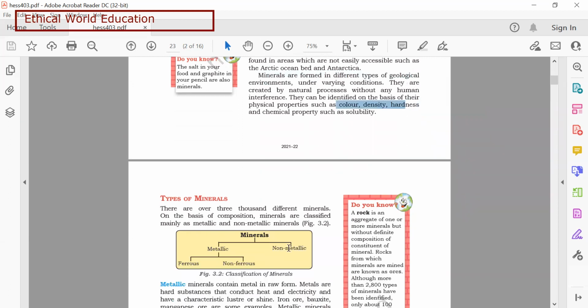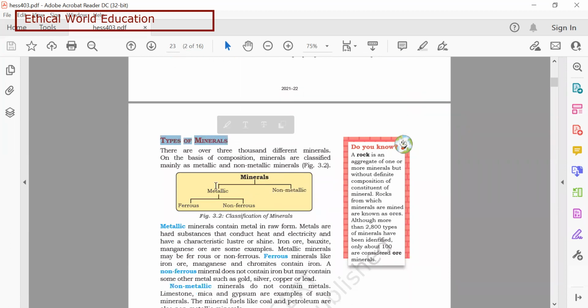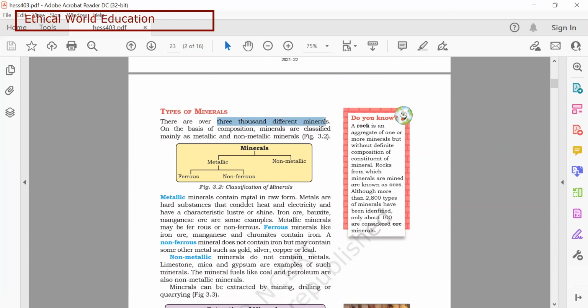Now let's understand the different classifications of minerals, the types of minerals. We have more than 3,000 different minerals. But to classify them, we need to understand their composition. Broadly, minerals are classified into two categories, that is metallic and non-metallic.